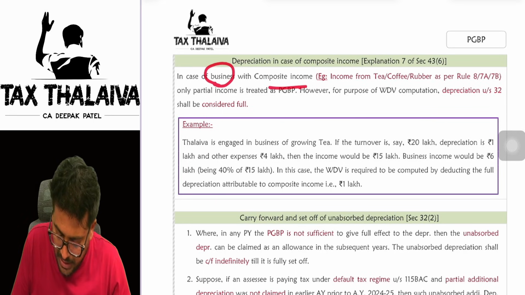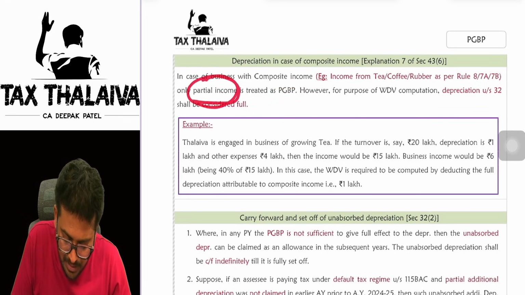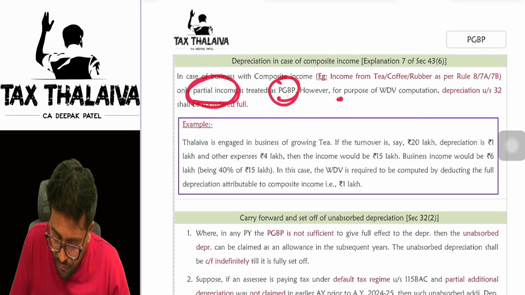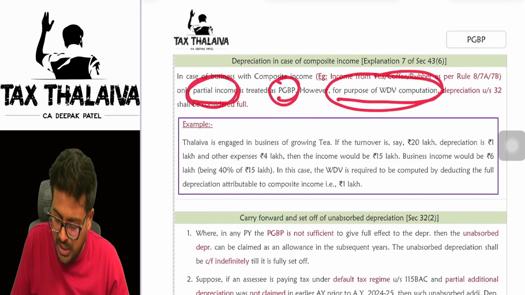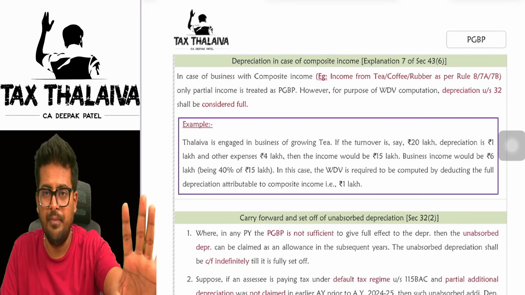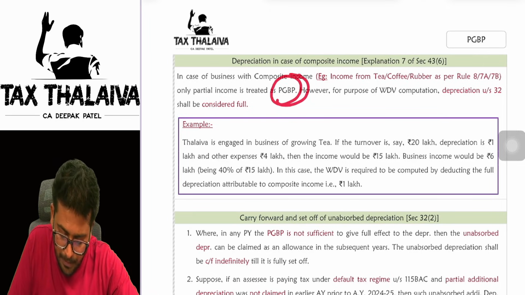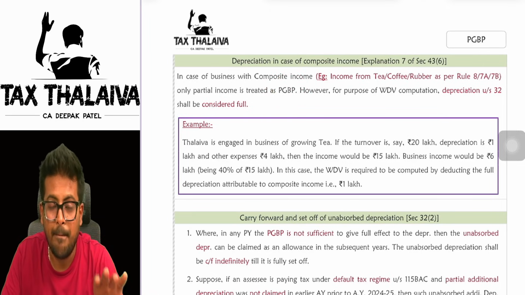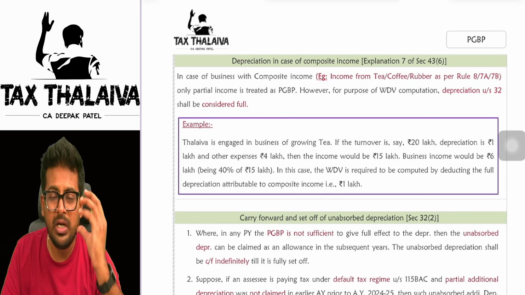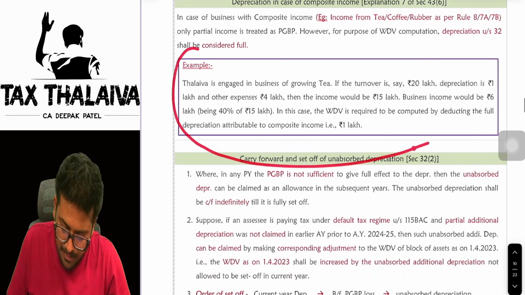In case of business with composite income, that is income from tea, rubber and so on, only partial income is treated as PGBP. However, for the purpose of WDV computation, depreciation under section 32 will be considered in full. That means, for computing PGBP, partial income is there, but for computing the WDV of the asset, full depreciation will be allowed. There is a beautiful example given here.